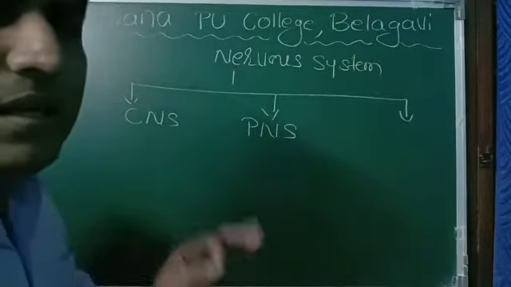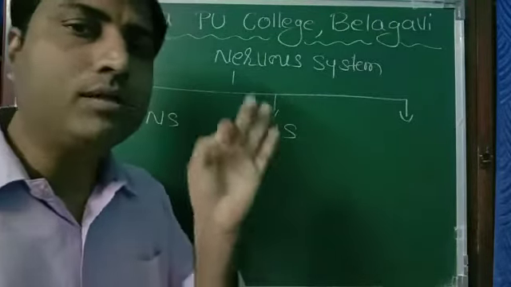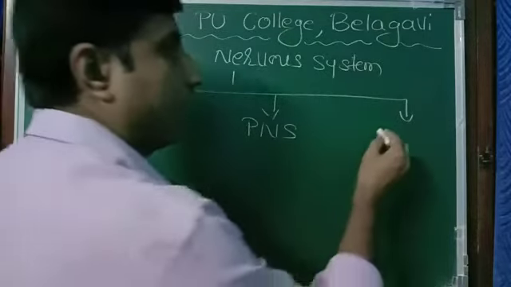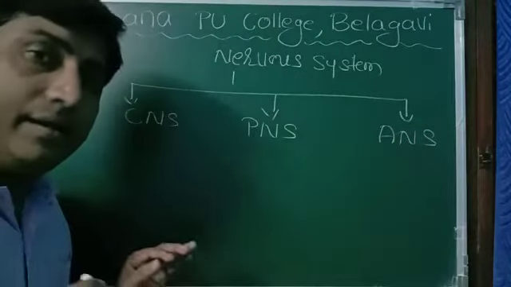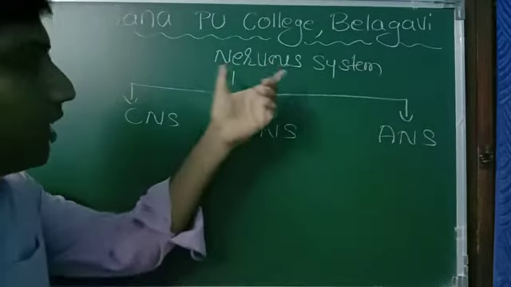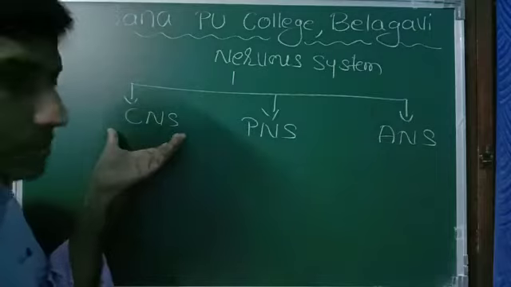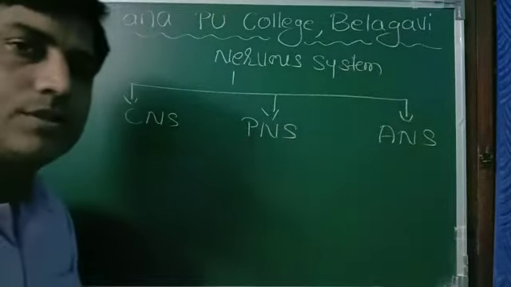Second one is PNS. PNS means Peripheral Nervous System. And ANS. ANS stands for Autonomic Nervous System. I repeat once again, our nervous system is divided as Central Nervous System, Peripheral Nervous System, and Autonomic Nervous System.